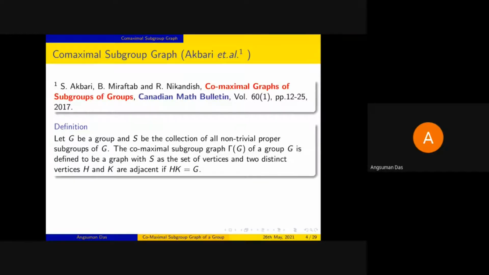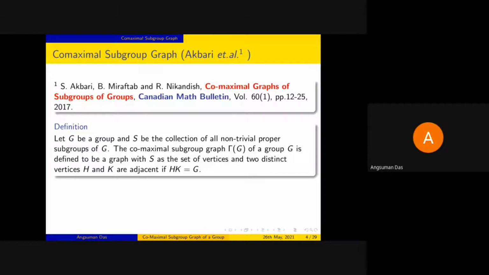The definition of the graph goes like this. If we take a group G and let S be the collection of all non-trivial proper subgroups of G, then the comaximal subgroup graph gamma G of the group G is a graph whose vertex set is S, and two distinct subgroups H and K are adjacent if we have HK equal to G, where HK is just the set theoretic product of these two subgroups.